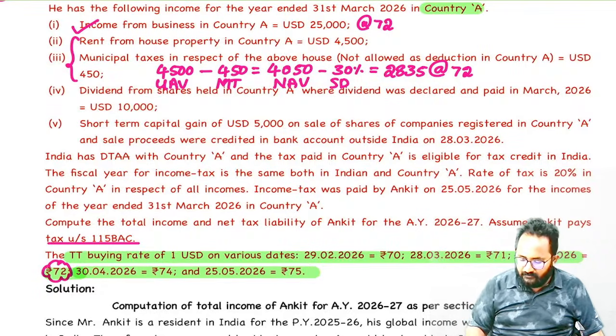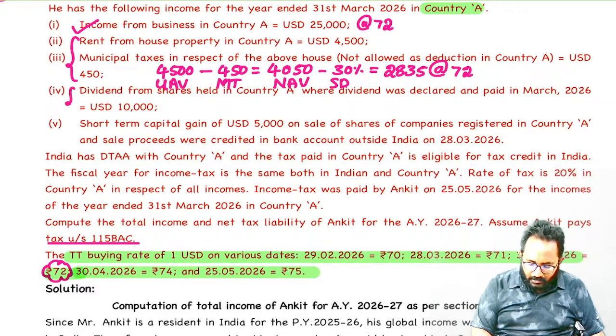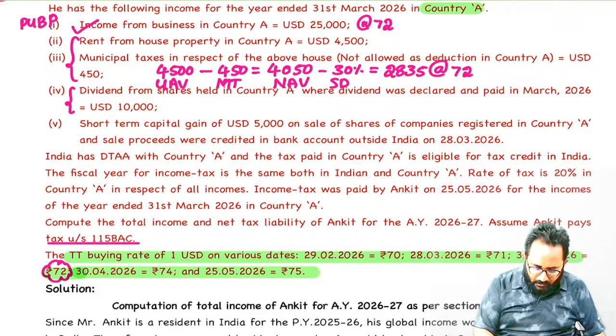Next, the dividend amount. Dividend related, we have to convert. Under which head is it taxed? It is taxed under PCBP. It is taxed under house property. Yes, it is taxed under IFOS.